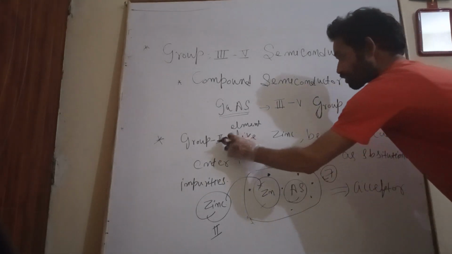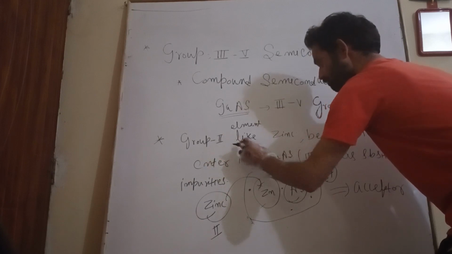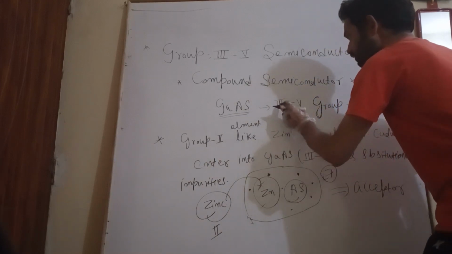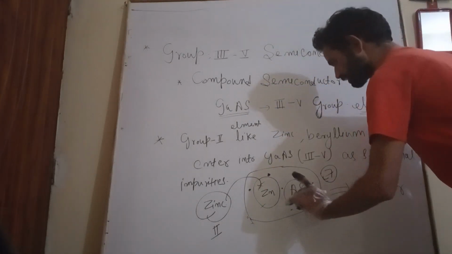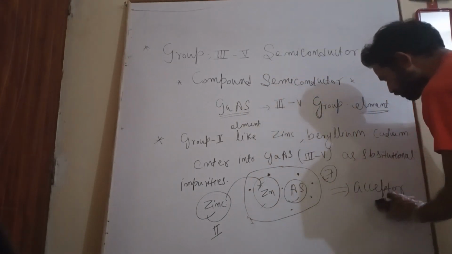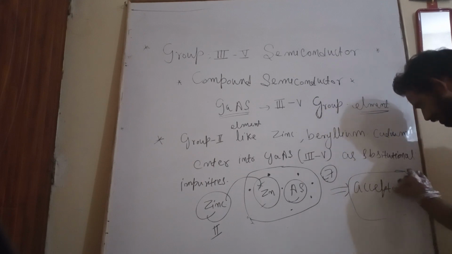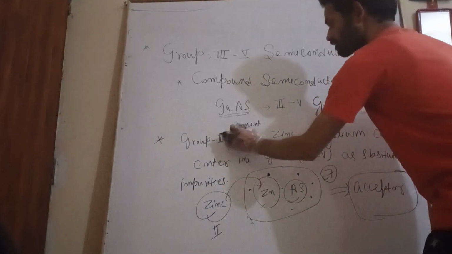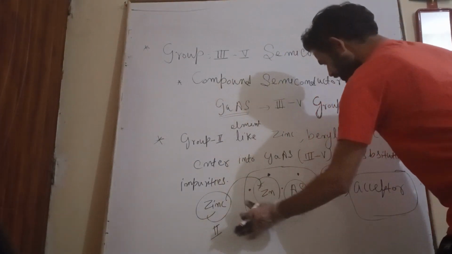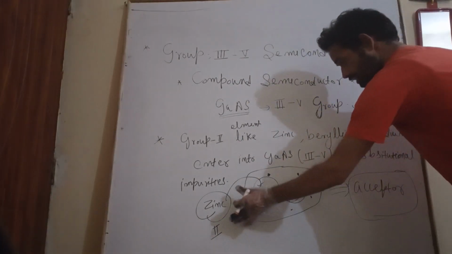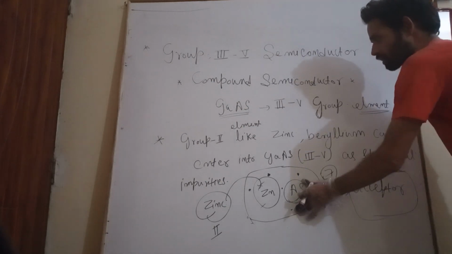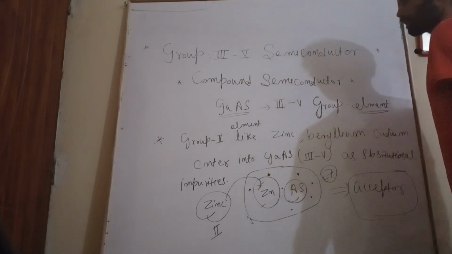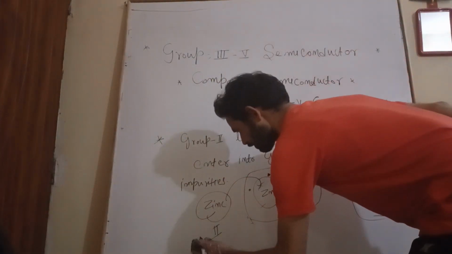So therefore, if a group fifth element replaces a group third element such as gallium arsenide, then it will act as an acceptor. Zinc will act as an acceptor impurity. Okay, acceptor impurity.